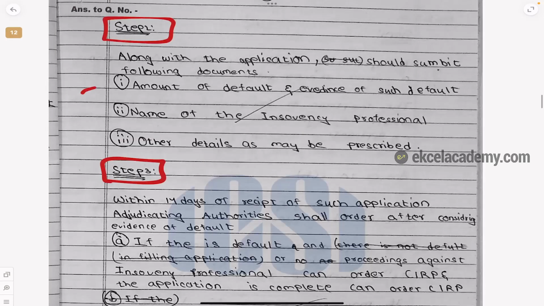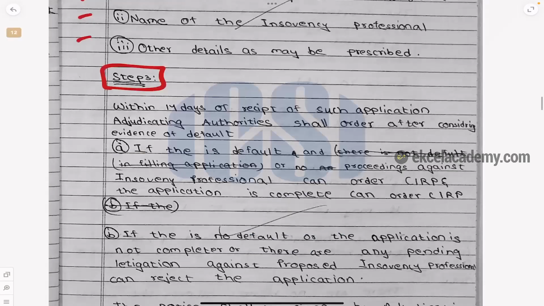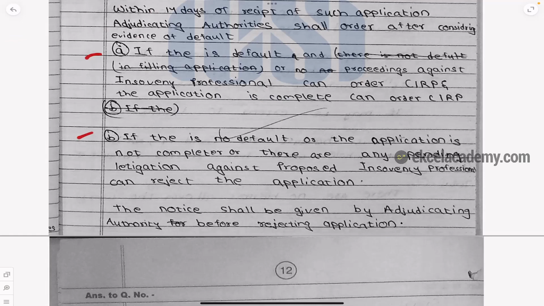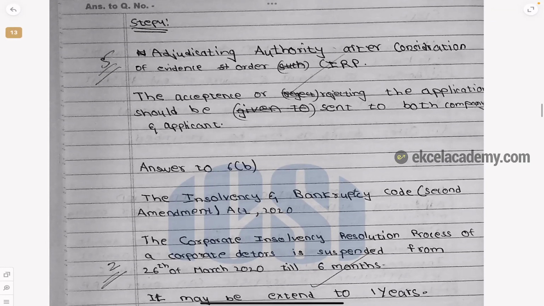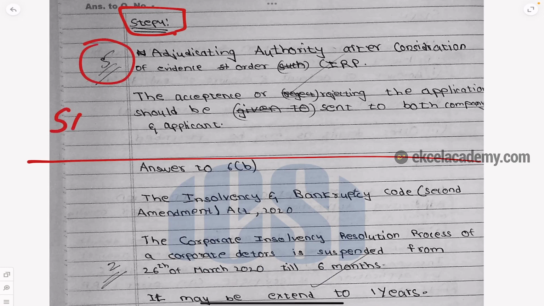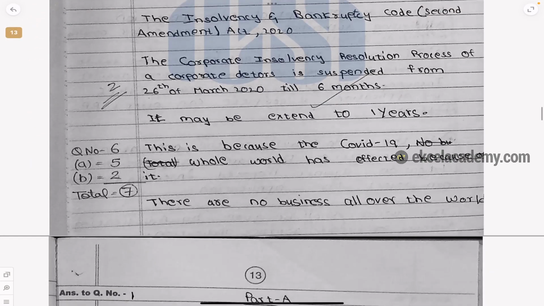Of course, the sub points have been given, the steps have been given, right? All the 4 steps. And the question is for 5 marks, and see, he has scored 5 marks. Just see that. And the next question is for 5 marks. He has written whatever he knows. He did not know everything.